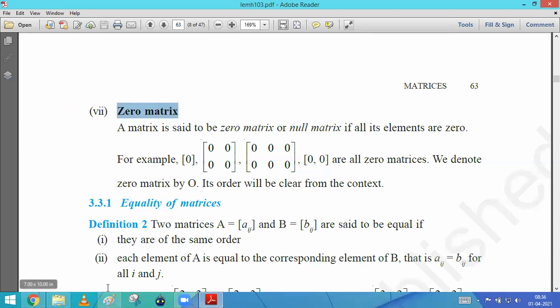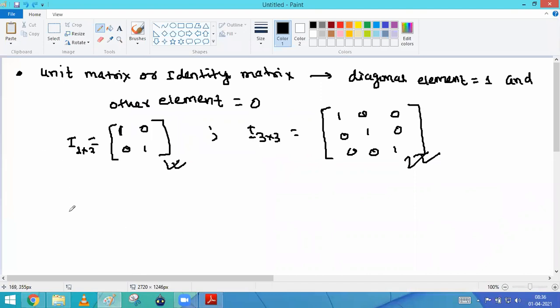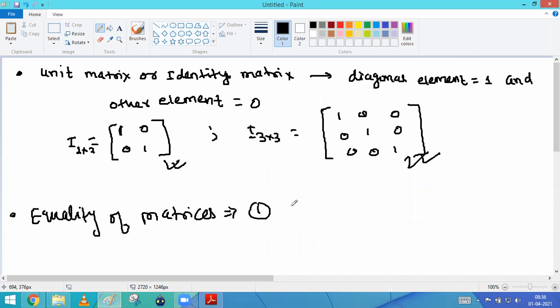Okay. Now after that, on the next point, that is equality of matrices. Okay, how can we define equality of the matrices? Basic thing that you have to define equality of the matrices. Okay, a matrix said to be equal. The first case that you have to remember is that order should be equal. Yes, order should be equal. If the order is equal, then such type of matrix may be considered as what? The equality of the matrix.